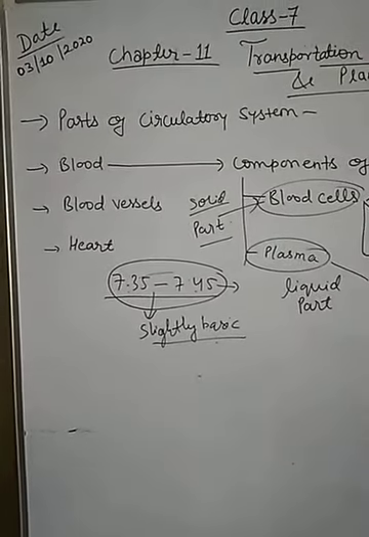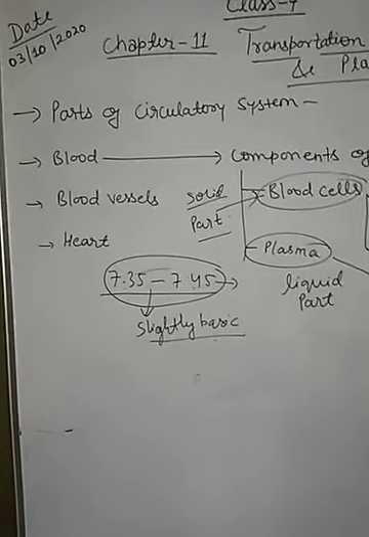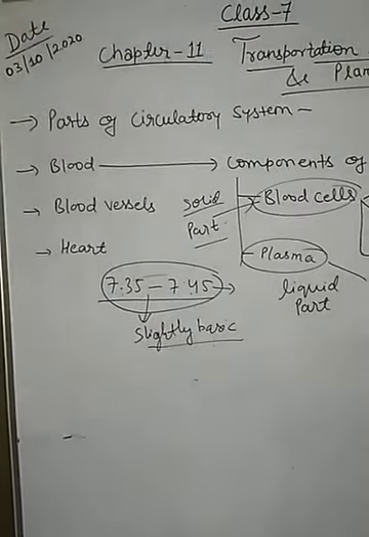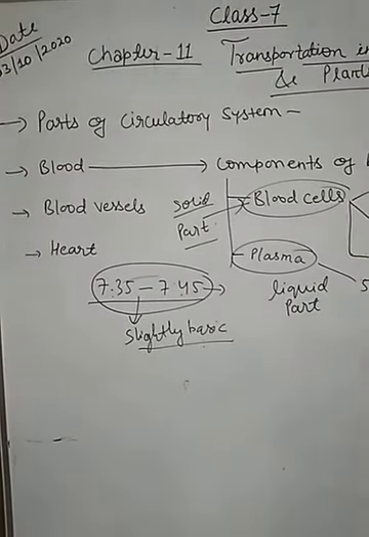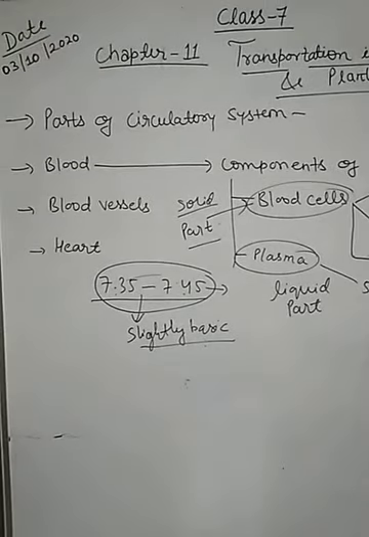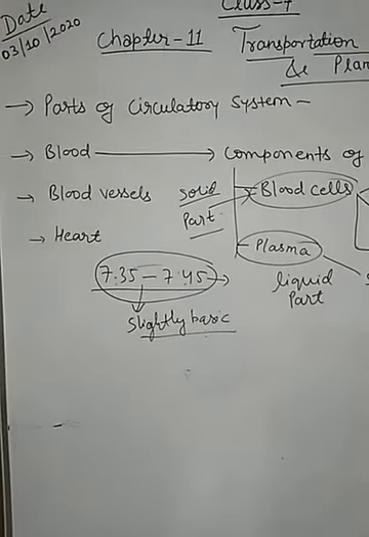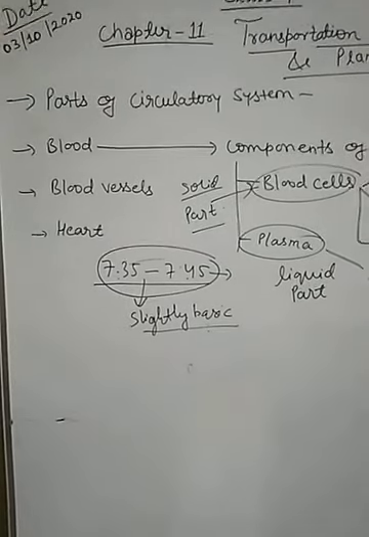Children, today we are going to study about the parts of the circulatory system in brief, which is the blood vessels and heart. Circulatory system, we have studied about this, that it is a special system which performs the function of transportation of materials from one part of the body to another part.